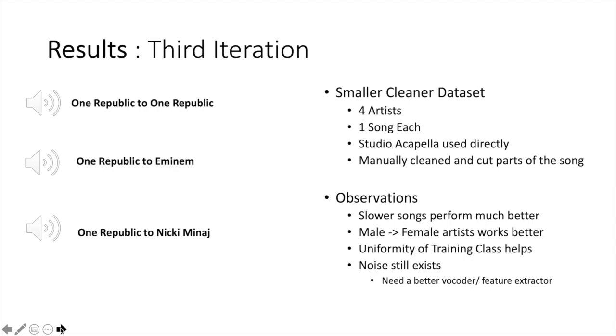You can hear these results weren't as good as what we had expected. However, they were much better than what you heard in the first iteration. In particular, we learned that slower songs perform better, male to female or female to male conversions also perform better, and data which is small and more uniform within the class also has better conversion.